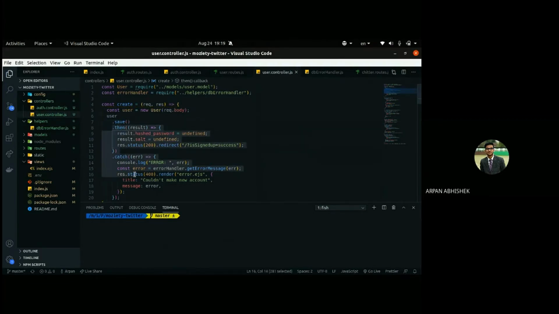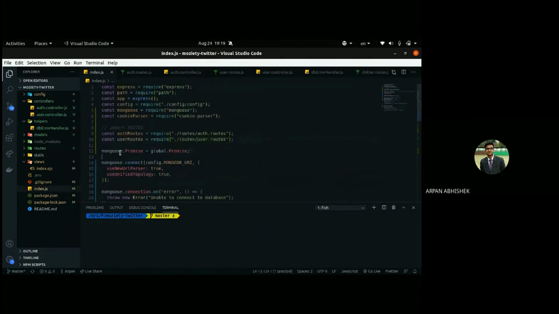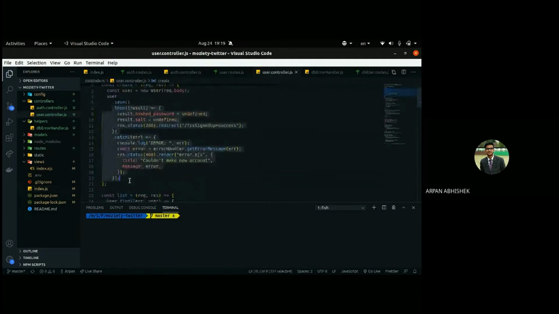And this thing, which I guess Harshul asked yesterday, this .then .catch is what JavaScript promise is all about. That's why we did this mongoose.Promise equals global.Promise. So that .then call is called a promise. Basically, this .save will take some time. It's not a synchronous process. It will take some time to store it in the database, and after that it will call .then.